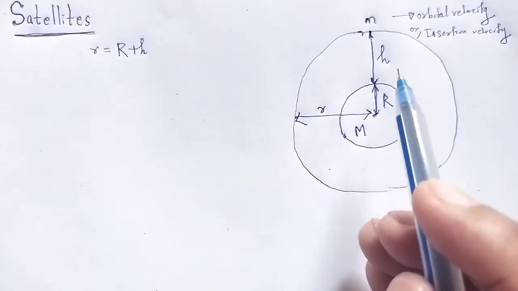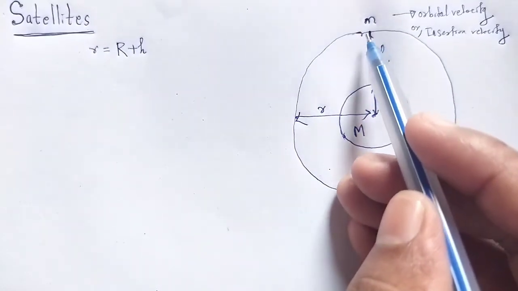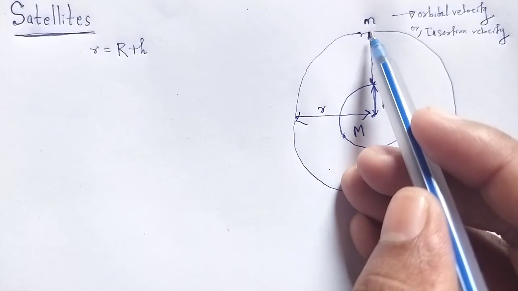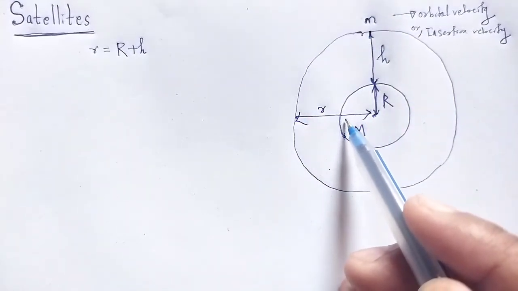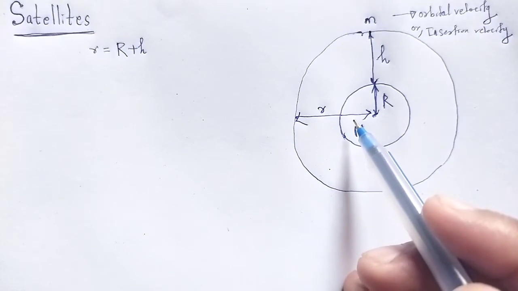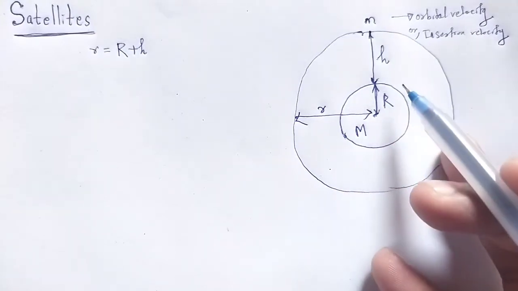So, the centripetal force required for the satellite to revolve in a circular orbit of radius small r is provided by the gravitational force of attraction between the planet and the satellite.